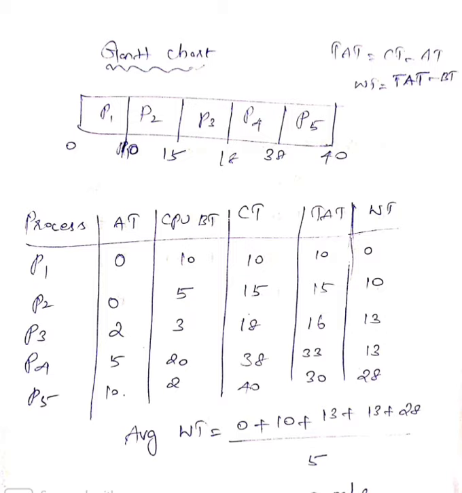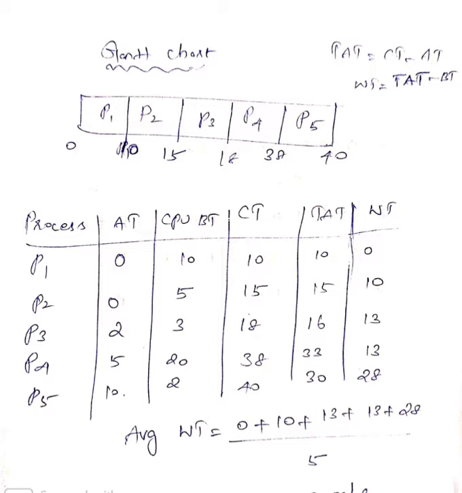And see the CT. CT is nothing but completion time. For process P1, the completion time is 10. For process P2, it is completed by 15 milliseconds. In this way, you have to write the completion time for all five processes. Then turnaround time. How do we calculate it? TAT stands for turnaround time. The formula is turnaround time equals completion time minus arrival time. We have to calculate it. And the formula for waiting time is turnaround time minus CPU burst time. If you calculate it, you will have values like this.